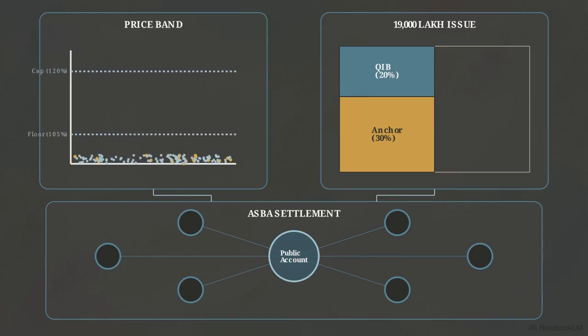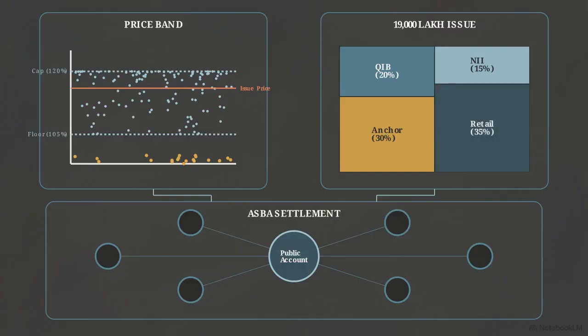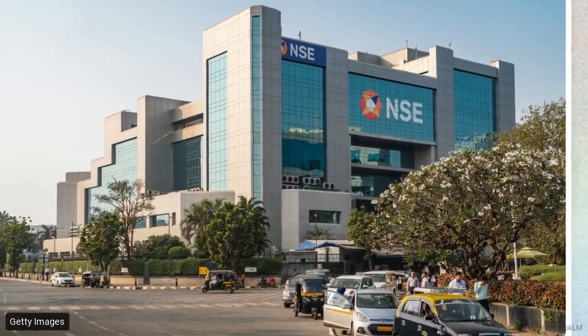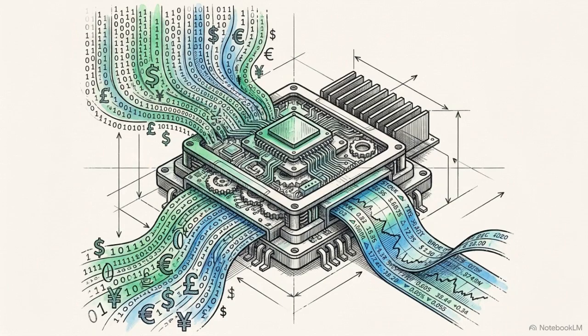Once the price is locked, the SEBI matrix automatically stratifies the available equity, determining exactly which institutional and retail bidders receive shares. Finally, the ASBA protocol executes the settlement, debiting only the precise funds needed for allotted shares and instantly releasing the rest. The output of this synchronized process is exactly what the initial document promised: a fully capitalized, publicly traded entity. Understanding an Indian IPO requires viewing the Draft Red Herring Prospectus as a set of mechanical instructions. It is the compiled source code that securely translates raw market capital into publicly traded equity.